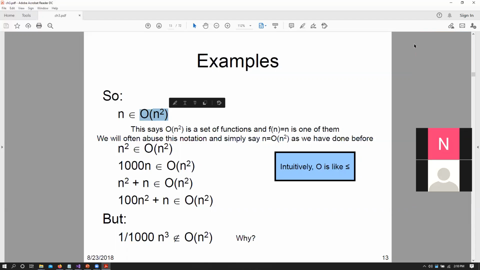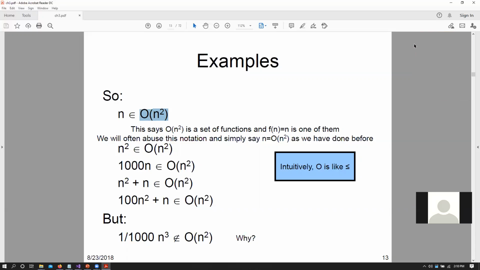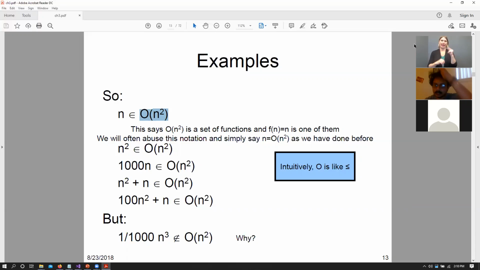Right, so that means that we have this particular function n squared that will always grow faster than n, because we know that n is a linear function and big O of n squared is like a parabolic function, right?